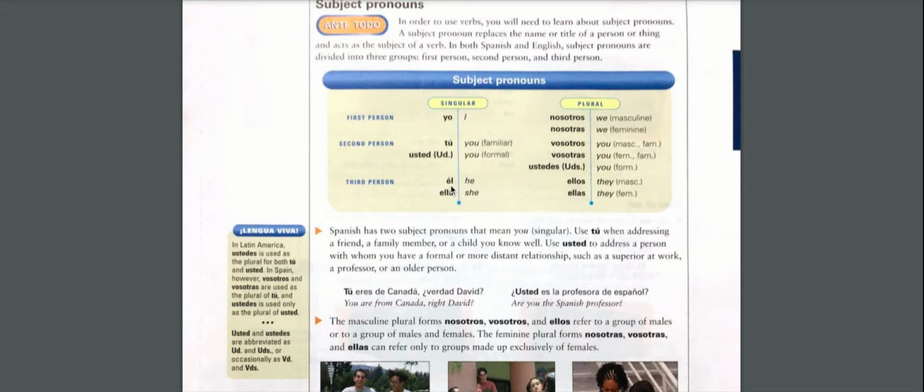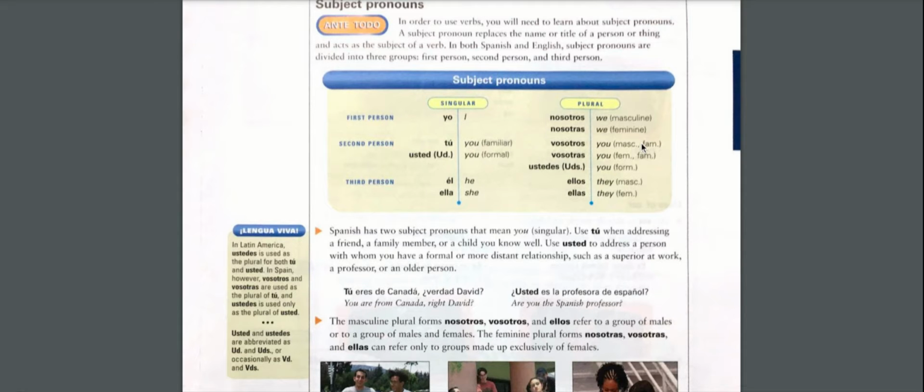Él, for a male, he; ella, female, she. You're talking about someone, about a male person, you say él; ella, you're talking about a person, a lady. The plural pronouns: nosotros, that would be we masculine; nosotras, we feminine; vosotros.